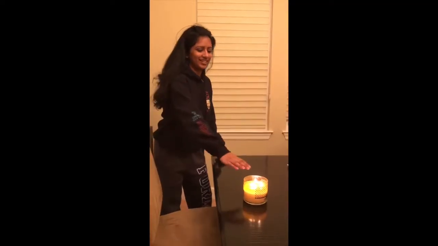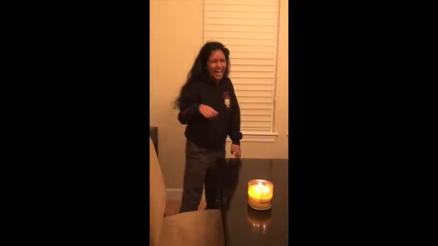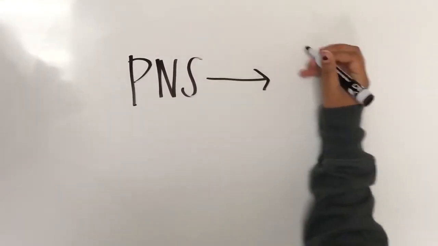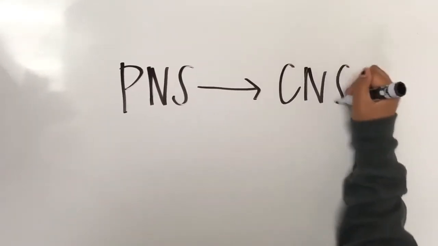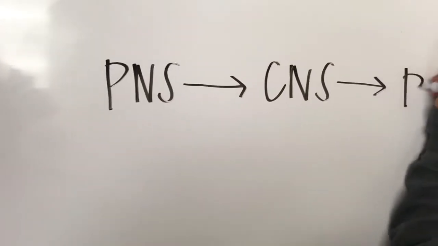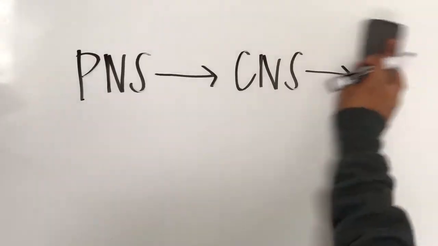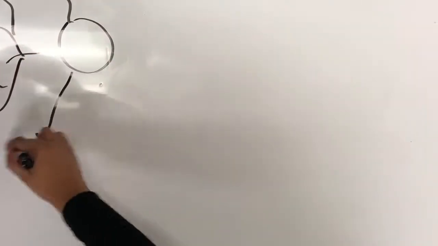If you accidentally touch a hot candle, the neurons of your hand, part of the peripheral nervous system, transmit that signal to your central nervous system, which includes the brain and spinal cord. Your brain then sends the signal back to your peripheral nervous system, which results in you moving your hand away. Neurons receive and transmit information.